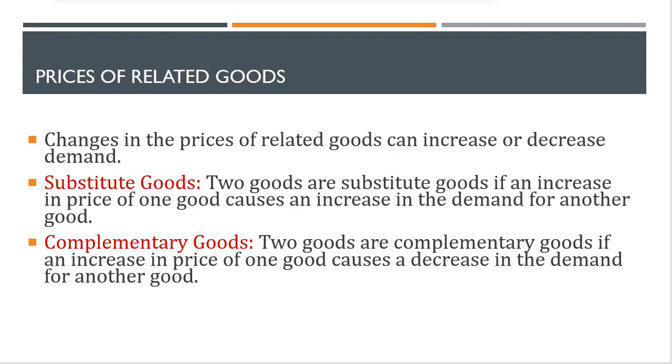Usually in textbooks, you might find tea and coffee as an example of substitute goods, beef and chicken and pork and so on. So again, this is a very relative concept. So if you find that an increase in the price of one good causes an increase in the demand for the other good, you can consider both goods as substitutes in nature.